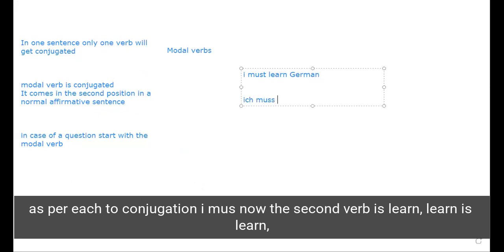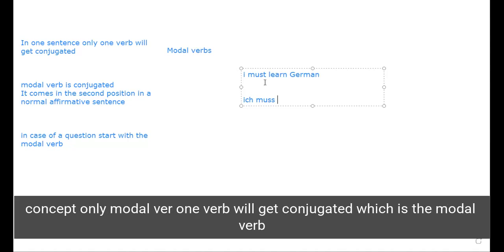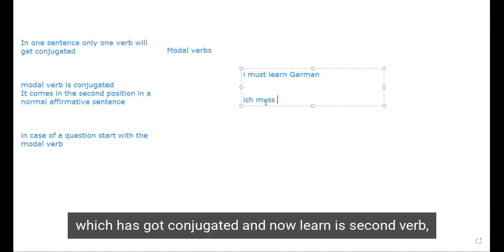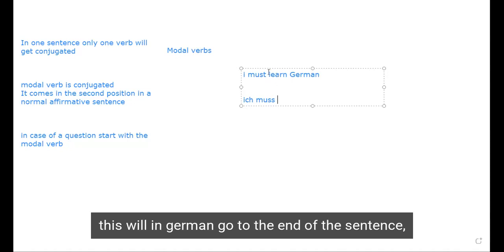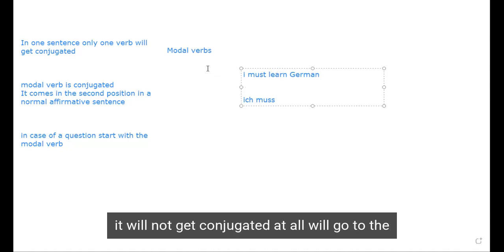Now, the second verb is lernen. Learn is lernen. In German, the second verb should not be conjugated as per this concept. Only one verb will get conjugated, which is the modal verb. Now learn is the second verb. This will go to the end of the sentence in German. It will not get conjugated at all. The verb lernen will go to the end.